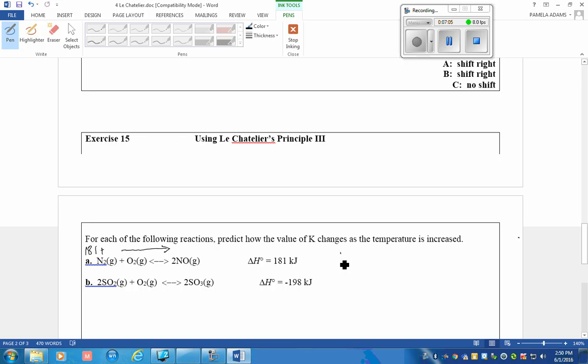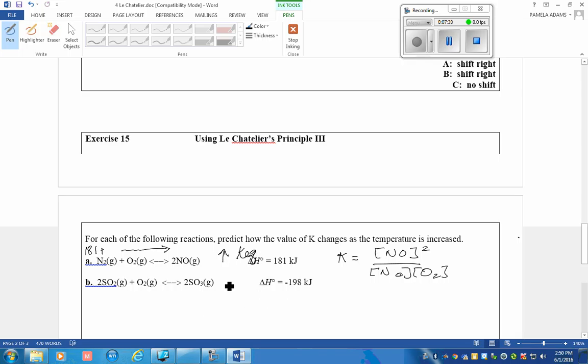The equilibrium expression for this reaction looks like this. When we shift this to the right, we are making more of the NO, and there is less of the reactants. So, simple math, the numerator is larger than the denominator, so the Keq value will increase.